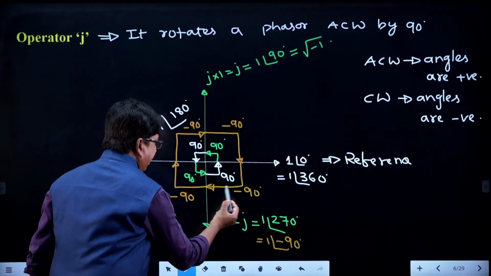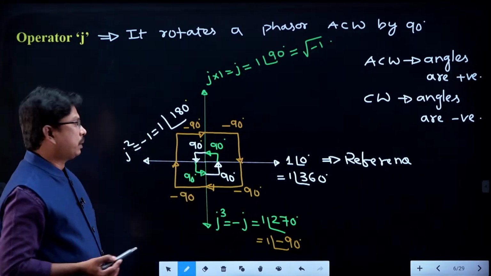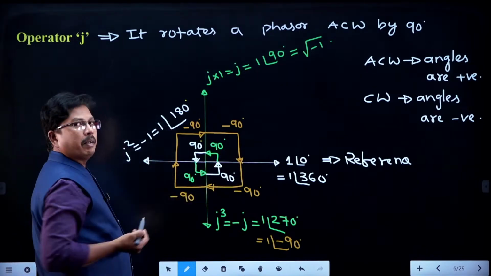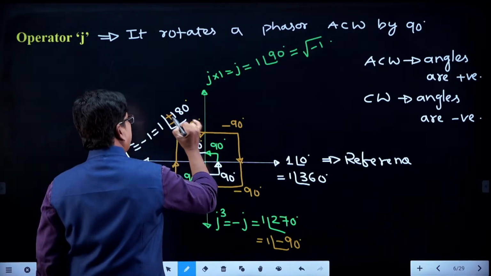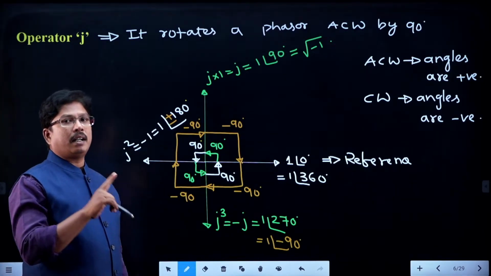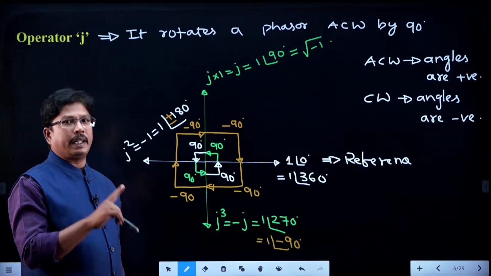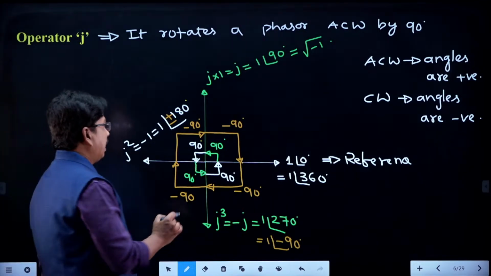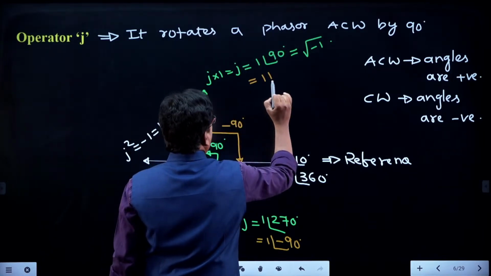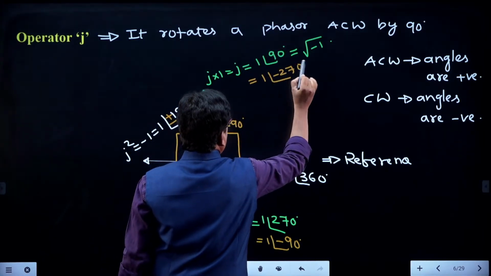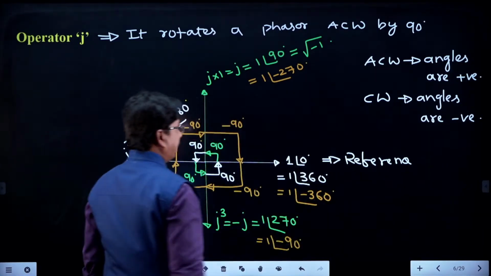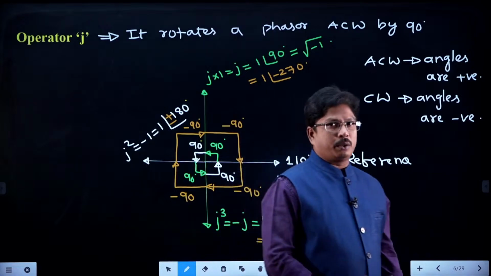And minus 90 plus minus 90 will be minus 180. So this vector in this direction has plus 180, in this direction it has minus 180; it will be plus or minus 180. The meaning of minus 1 is plus 180 or minus 180. Magnitude is 1, angle will be plus 180 or minus 180, both are the same. And from here it is minus 90 more, total will be minus 270, magnitude 1, angle minus 270, and here magnitude 1, it will be minus 360. Like that, we can explain the operator j, students.